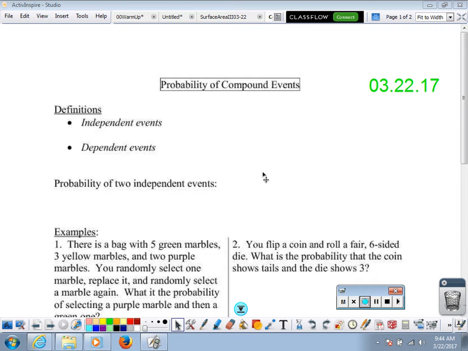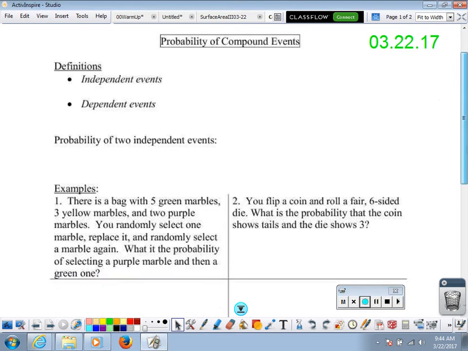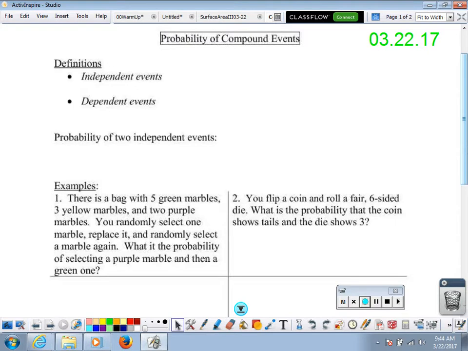All right, guys, we're going to take another look today at probability. Last time we got together, we talked about probability of simple events. So you flip a coin, and what's the probability that it shows heads? Well, the coin has two sides. One of them was heads. So the probability that it showed heads was 1 out of 2, or 1/2, or 0.5, or even 50%.